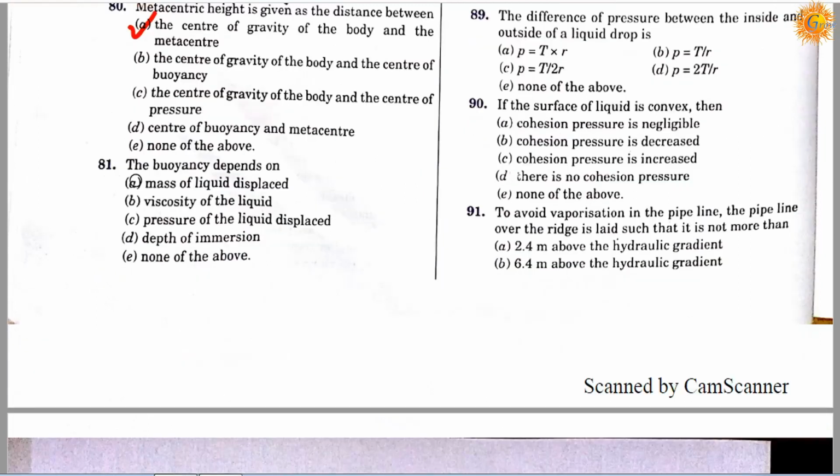Question number 81. The buoyancy depends on option A, mass of the liquid displaced; option B, viscosity of the liquid; option C, pressure of the liquid displaced; option D, the depth of immersion; option E, none of the above. So correct answer is A, it's the mass of liquid displaced.